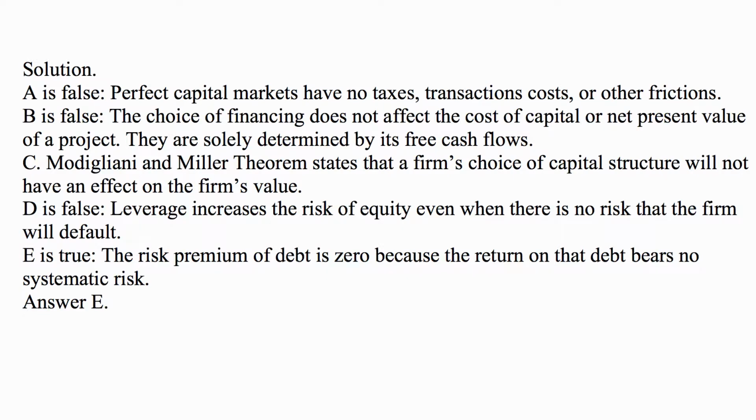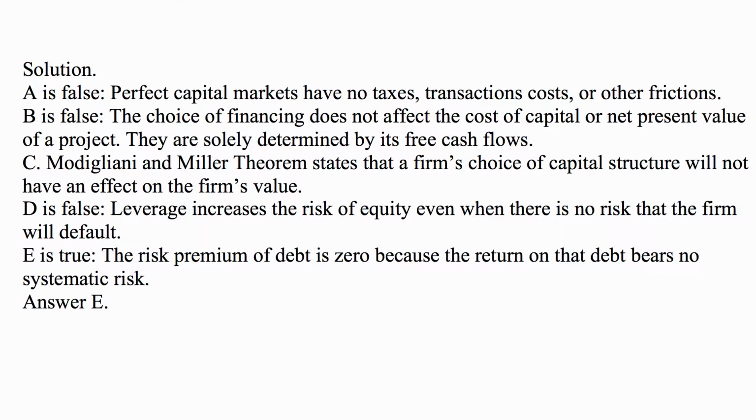So this may be a bit confusing because you may think that some of these propositions by themselves are reasonable, but we are talking about a situation in perfect capital markets. And that's the background assumption of this model. The assumptions are, for example, that there are no taxes, no transaction costs, or other frictions. So A is false. B is false because the choice of financing does not affect the cost of capital or net present value of a project. They are solely determined by its free cash flows.